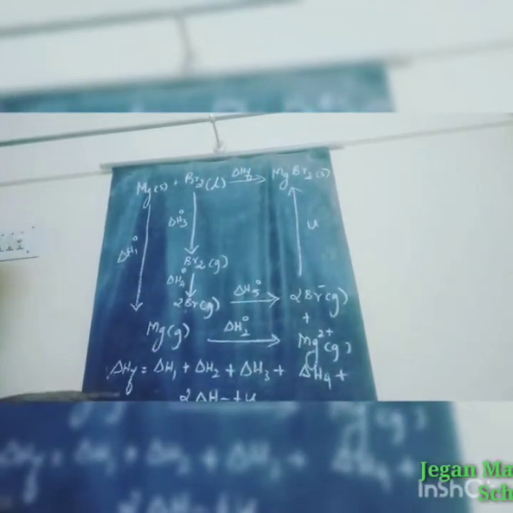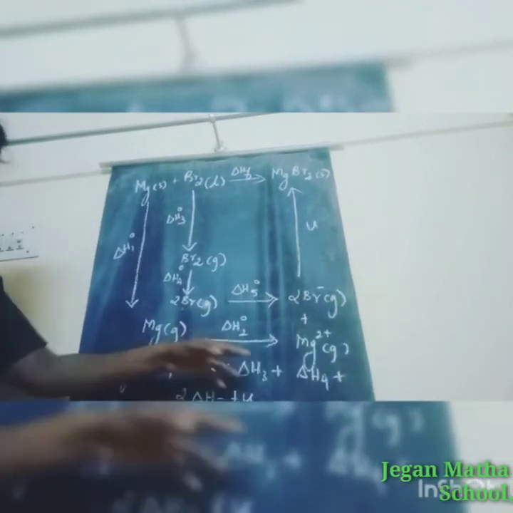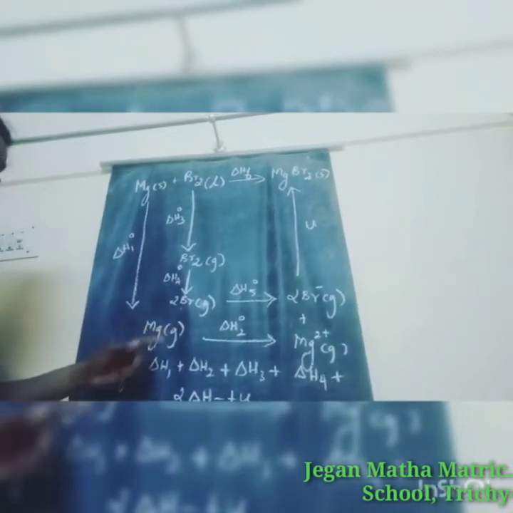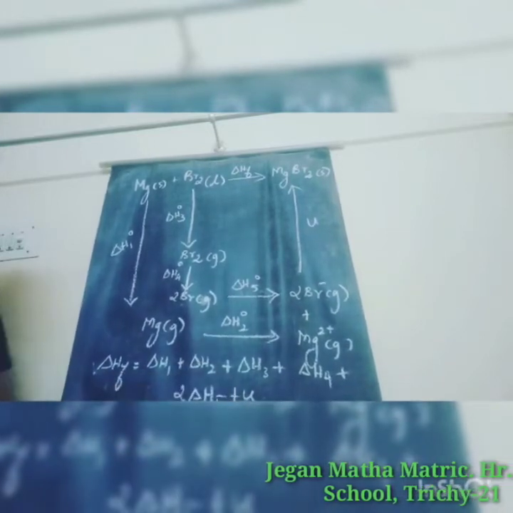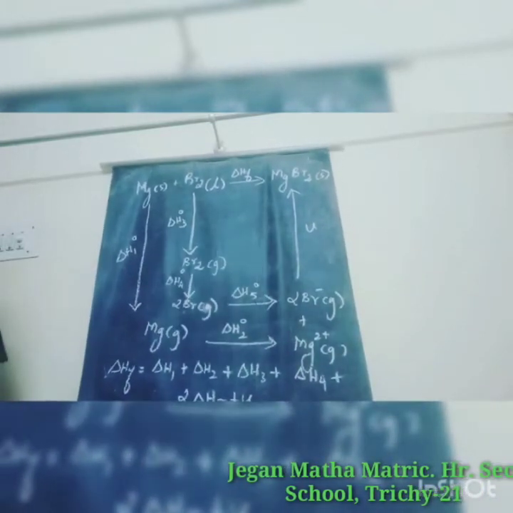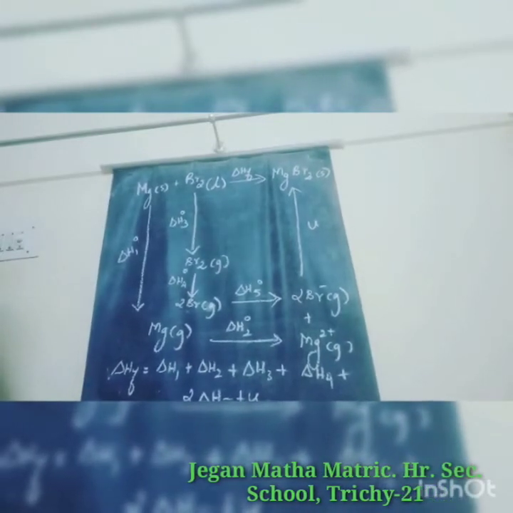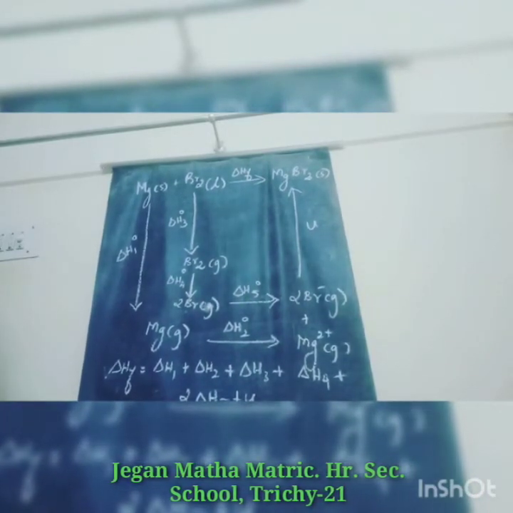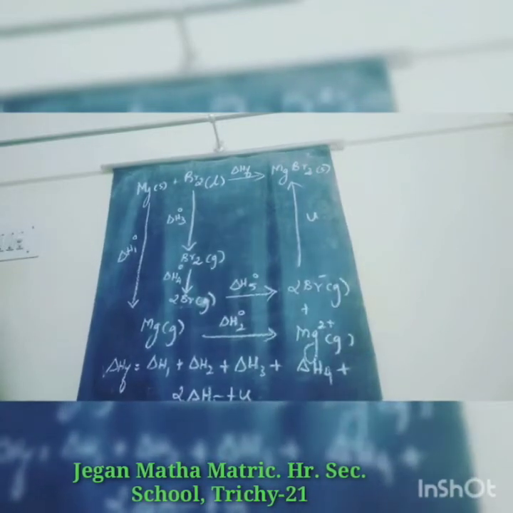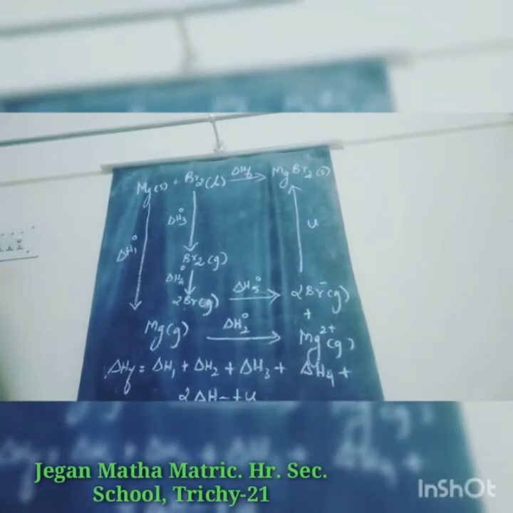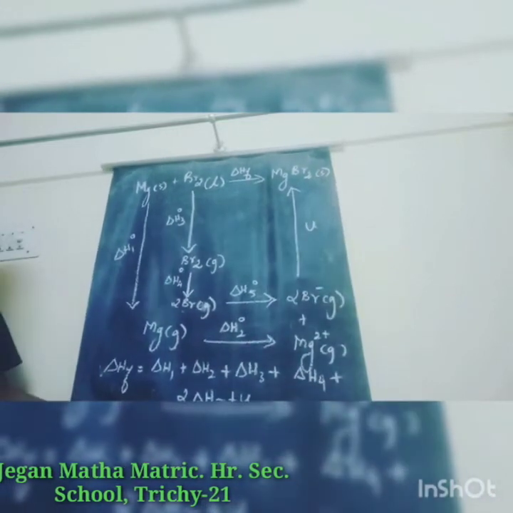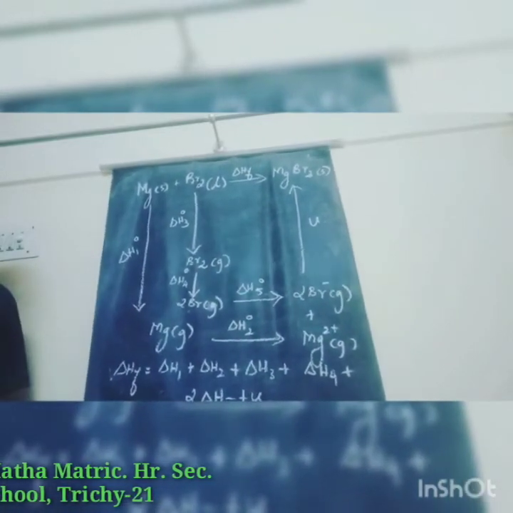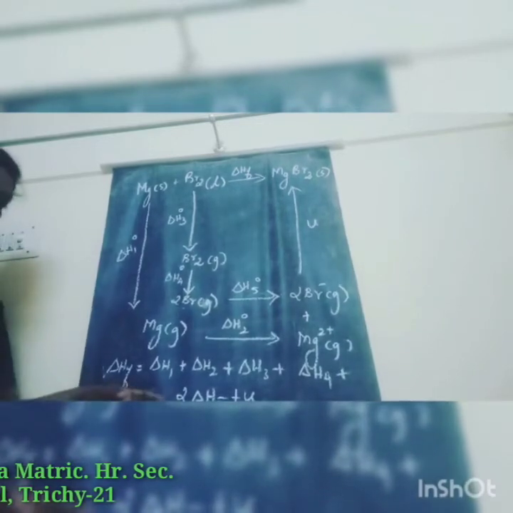Now ΔHf equals ΔH1 plus ΔH2 plus ΔH3 plus ΔH4 plus, since 2 moles are present, 2 times ΔH5 plus U. The value for ΔH1 is 148, ΔH2 value is 2188, ΔH3 value 31, ΔH4 value 193, ΔH5 value minus 324.5, and 2 times is present, so 2 into minus 324.5, plus U. U we don't know, so we find it hereafter. Now apply these values in this formula.